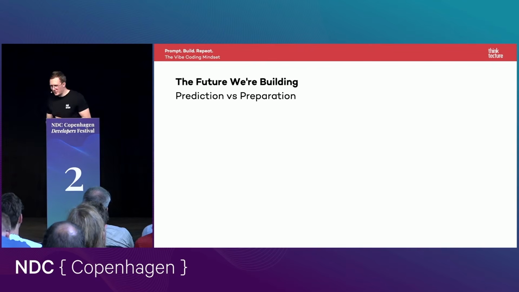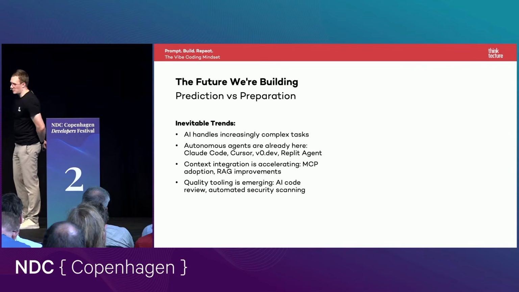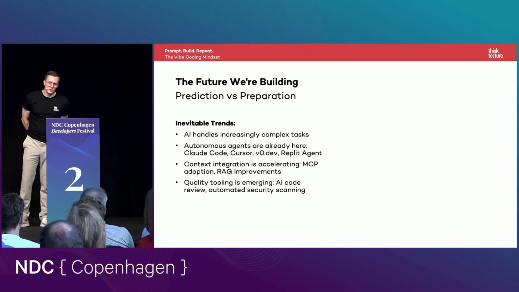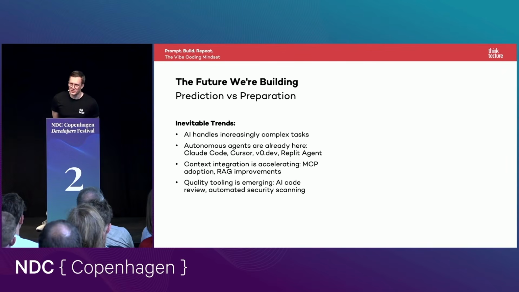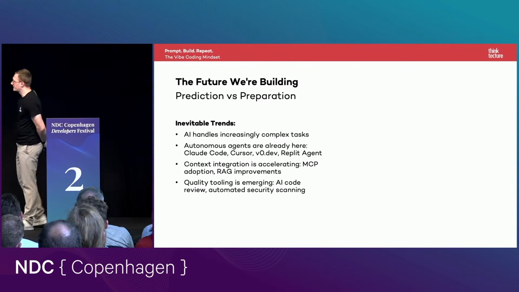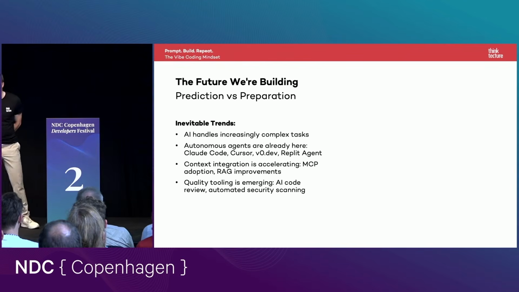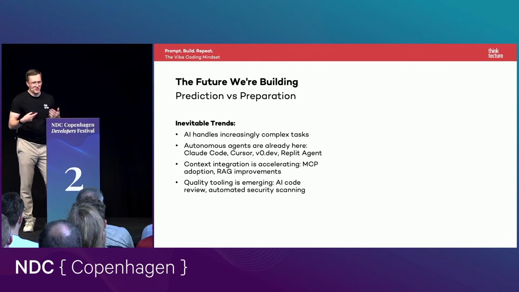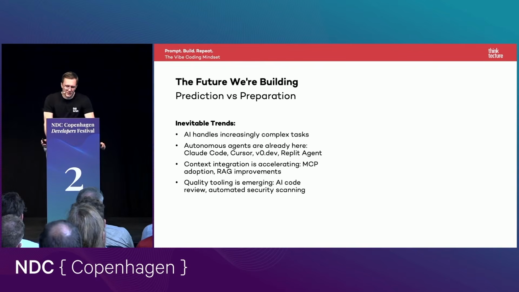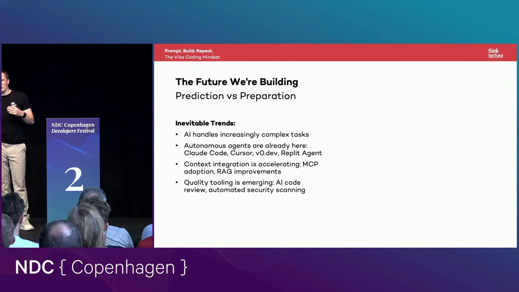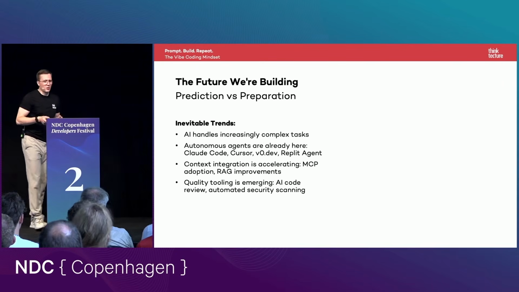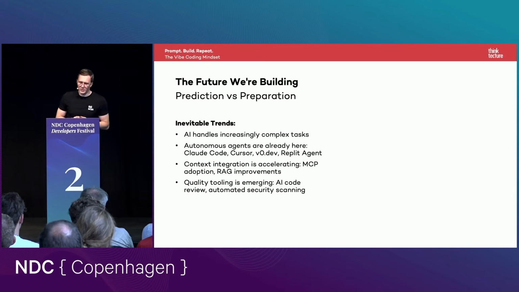So the future we are building, prediction versus preparation. I assume that more and more autonomous coding agents will come in the next couple of months and weeks. So this trend is inevitable. I will not say that we will never write code by ourselves anymore. This is why I'm critical about this vibe coding thing. But I assume that more and more code will be generated by AI in the future, and we are maybe only the people that oversee the results and refactor them, or give those AI systems feedback. So this is why quality gates are so important.